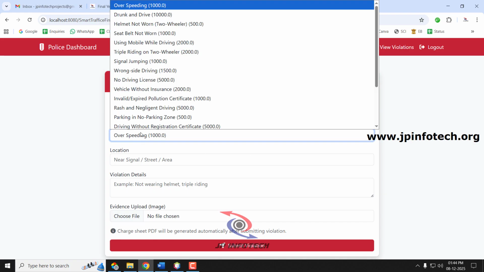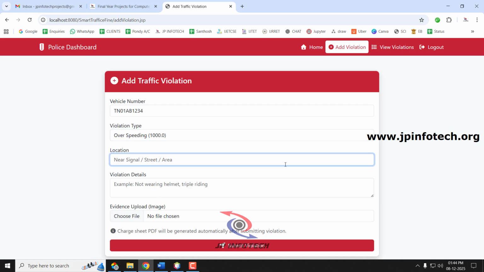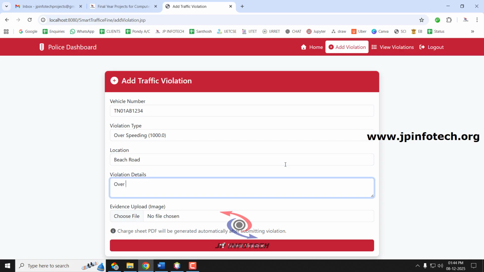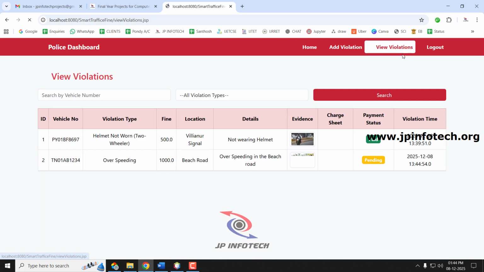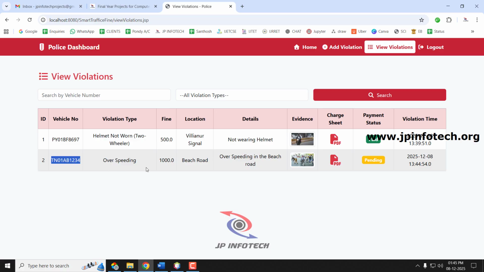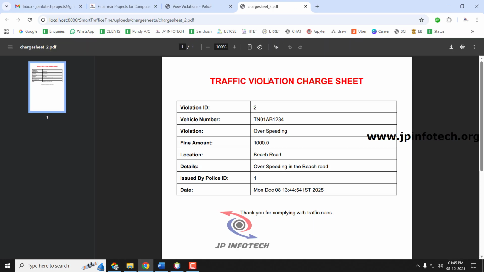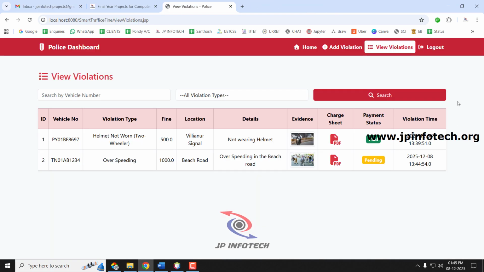Let me select the violation type as overspeeding, location as beach road. Let us select an evidence, upload an evidence image and click submit. Now if you go to the view violation, you can see the second vehicle, overspeeding, and you can see the details of the evidence, and also the chart sheet is generated. You can see this chart sheet contains the violation ID with the vehicle number, violation types, and everything has been updated. So now let me log out.